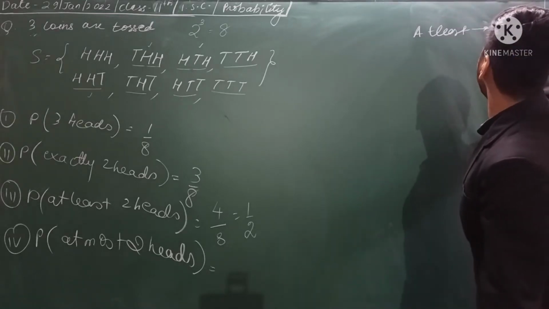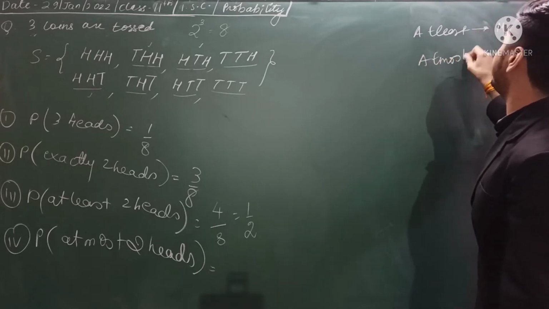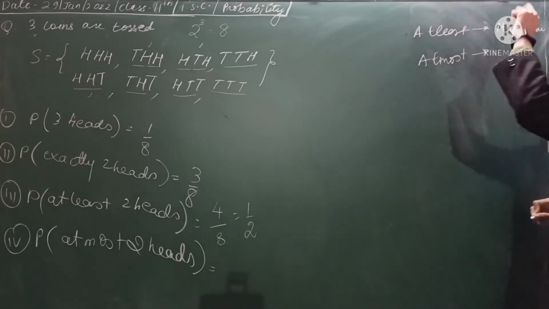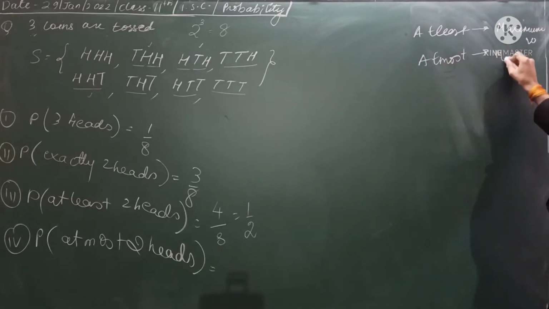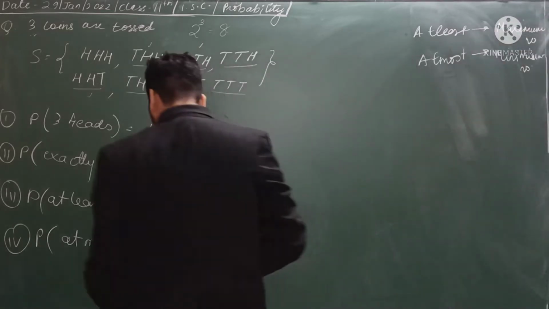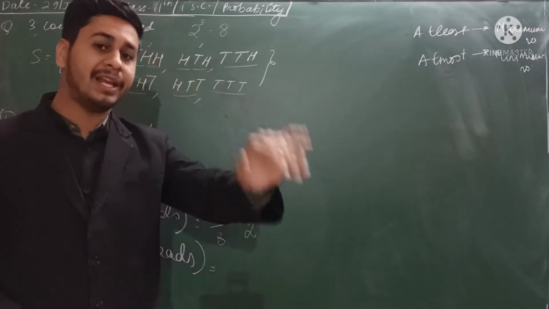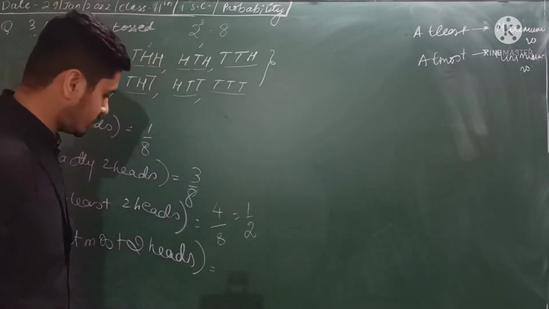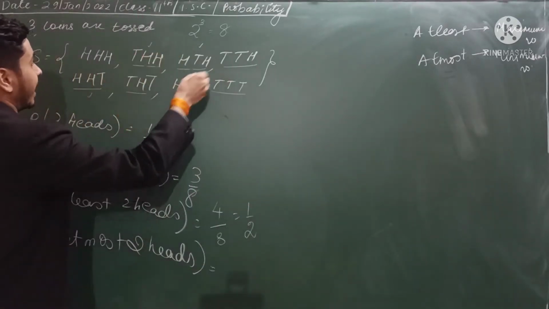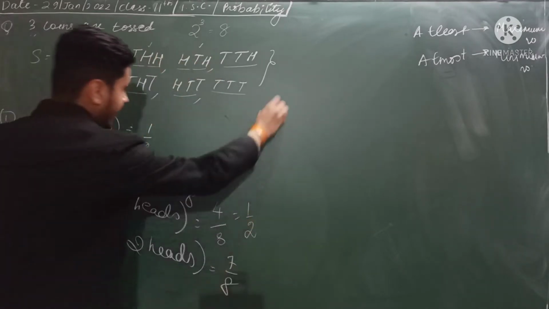we have to go in maximum numbers, and for the utmost case you may please write this on the top of the copy. For utmost we go for the minimum number. Okay, so for utmost two heads are acceptable, one head is acceptable, and if there is no head then also it is okay. So we saw that 7 are the favorable cases upon total number of cases.